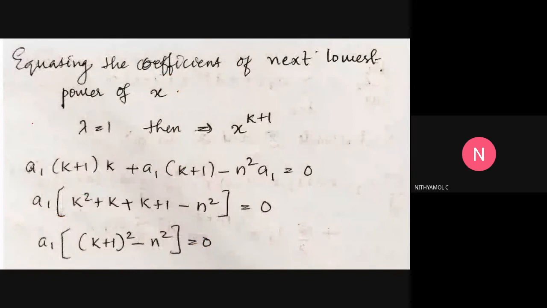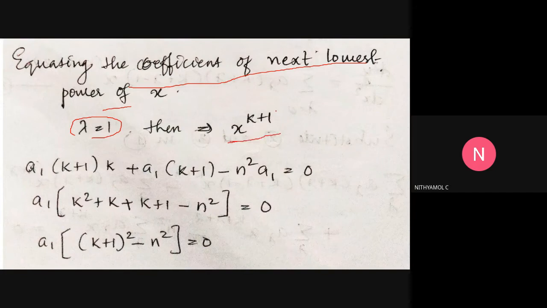Now what is the second step? Equating the coefficient of the next lowest power, that is, we put lambda equal to 1. Lambda equal to 1 means x to the power k plus 1. Then we will get a1 into (k plus 1) square minus n square is equal to 0.